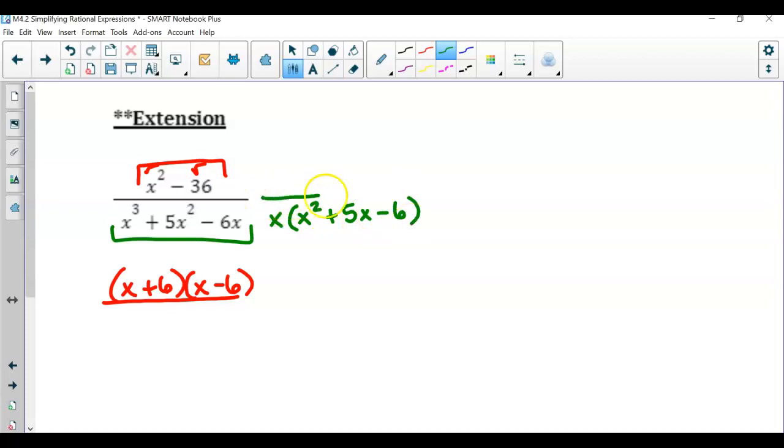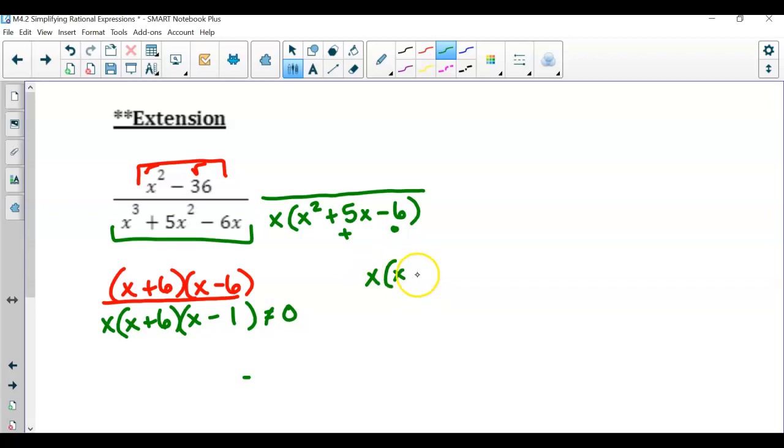So now with this expression here in the denominator, we can continue factoring, but don't forget about the x. So x times. Well, what two numbers multiply to get you -6 and add to get you +5? +6 and -1. But now remember, we have to make sure and identify what are the values that would make this denominator undefined. So not equal to 0, because that denominator cannot equal 0. But you have x and x plus 6 times x minus 1.